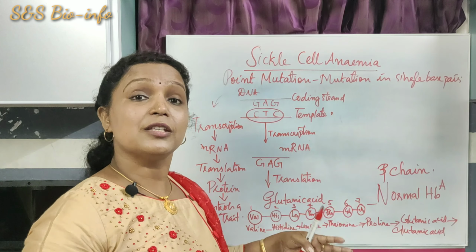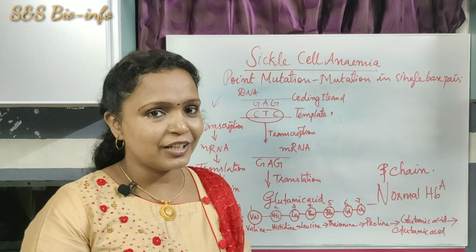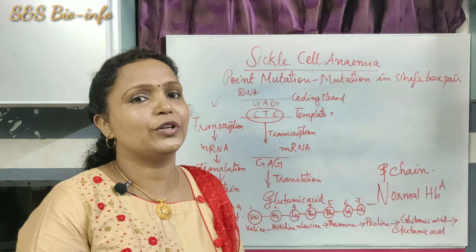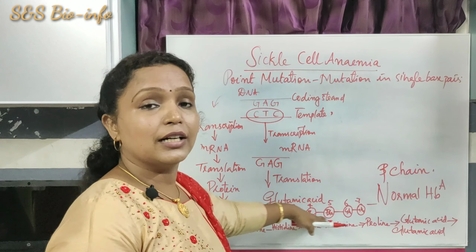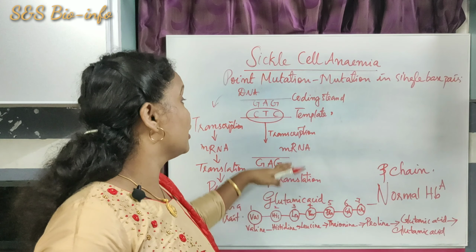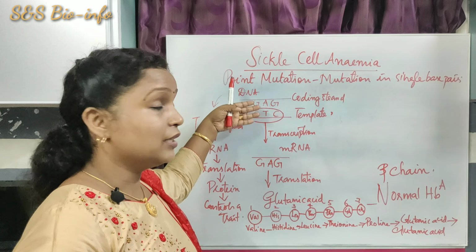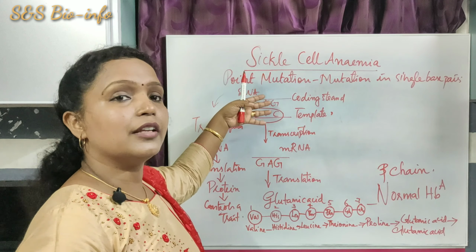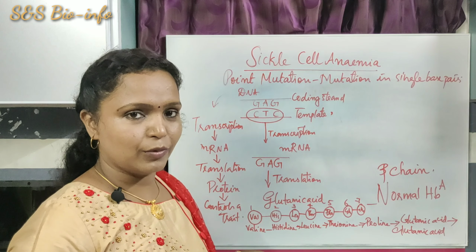So it causes the production of what? Normal hemoglobin. There is no problem in the body of the person if the process takes place like this. If there is no problem in the DNA, the source of genetic material, then it would produce the normal hemoglobin.